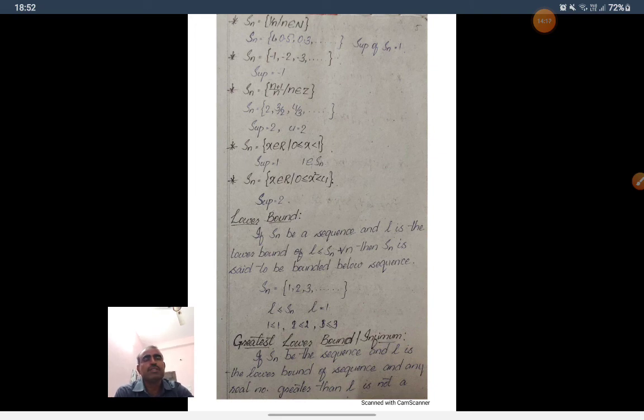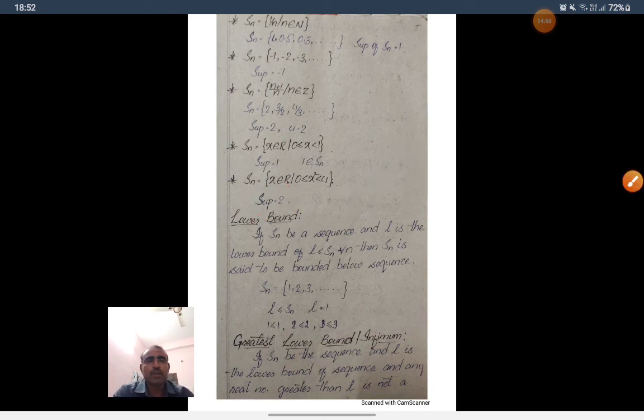So the supremum is 1. Sn is equal to x belongs to R such that 0 less than or equal to x square less than 4. So all the elements x such that x square is less than 4. x square less than 4 means x less than 2. So the elements of Sn should be less than 2. So 2 is an upper bound, particularly 2 is the least upper bound. So the supremum is 2.